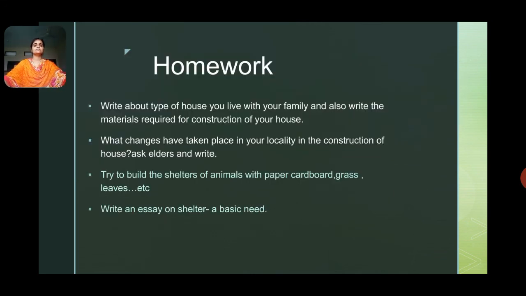Next, students, I hope you understood the chapter shelter and its variety. Now take down the homework. Write about the type of house you live in with your family and also write the materials required for the construction of your house. If you don't know, ask your elders what type of material is needed to construct your house. What changes have taken place in your locality in the construction of houses?